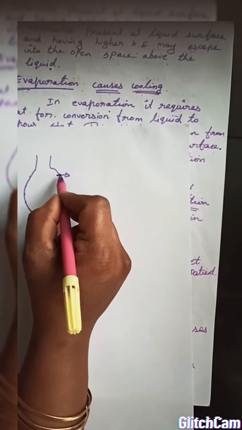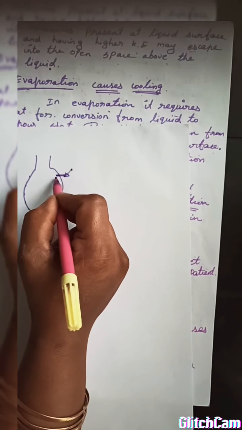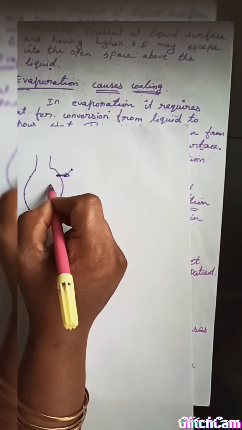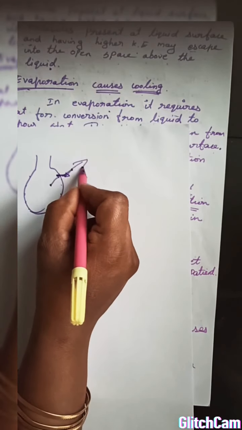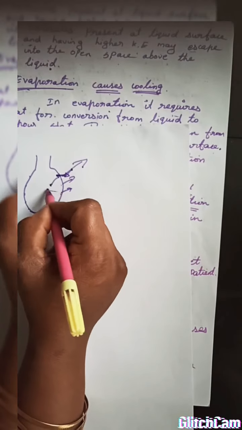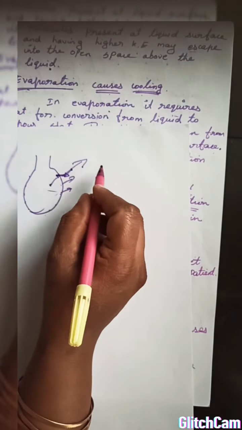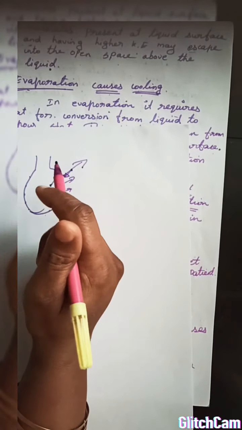While the water seeps through the holes and evaporates, it needs heat energy, so it takes heat energy from the liquid inside the pot and evaporates. So the water gets cooled because of the evaporation of water.